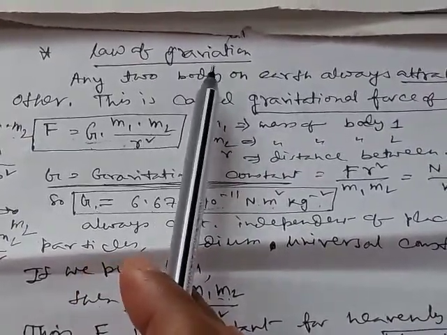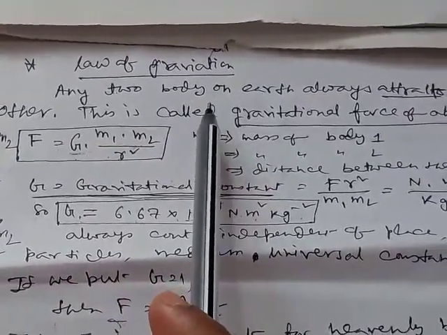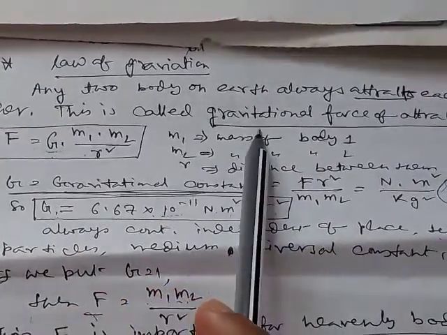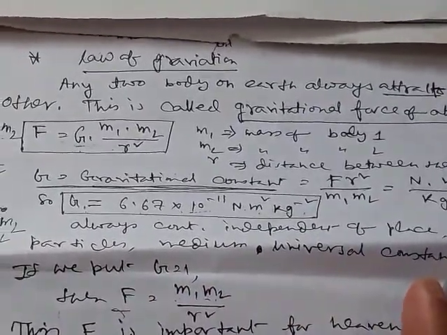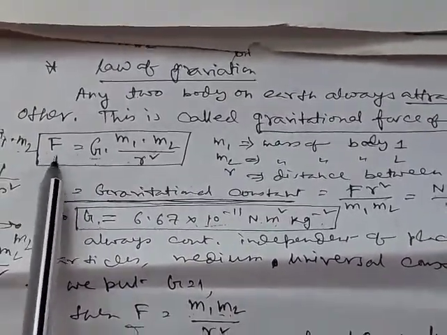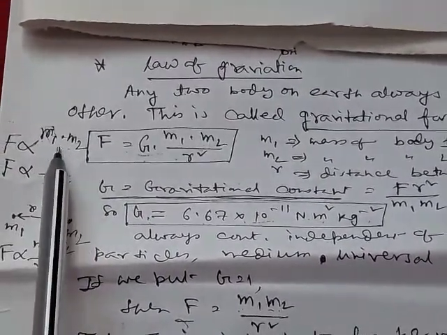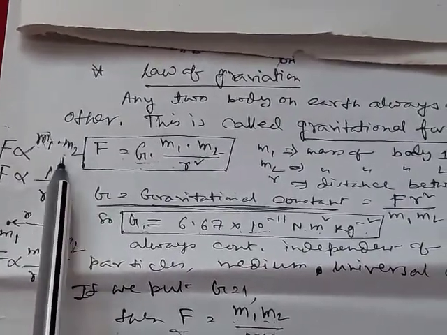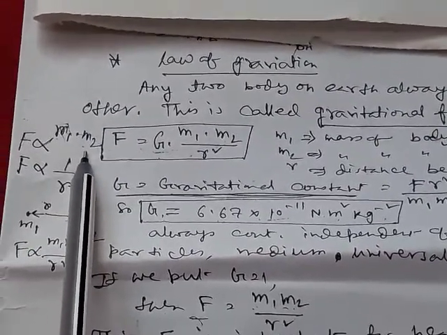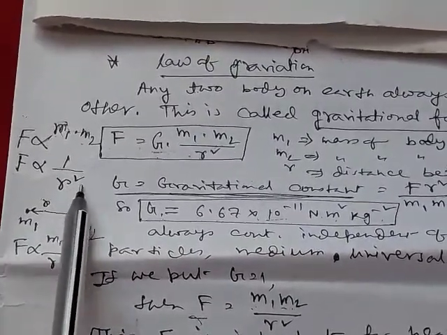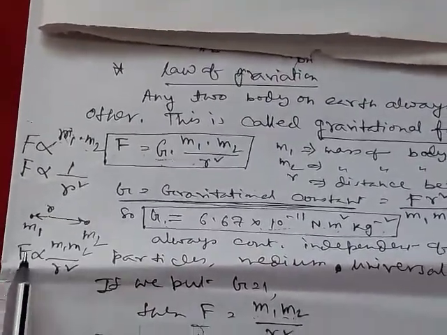What is gravitational force? Any two bodies on earth always attract each other. This is called the gravitational force of attraction. This force is proportional to the product of the masses of the two bodies which attract each other, and is inversely proportional to the square of the distance between the two bodies.